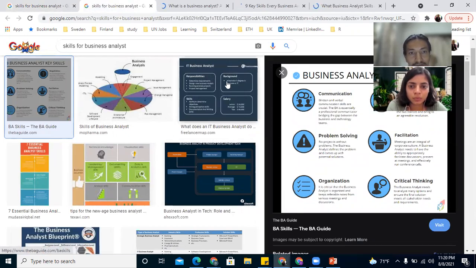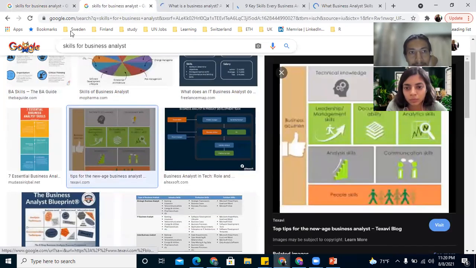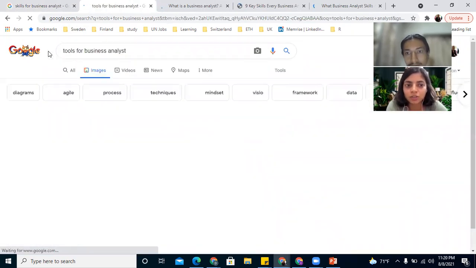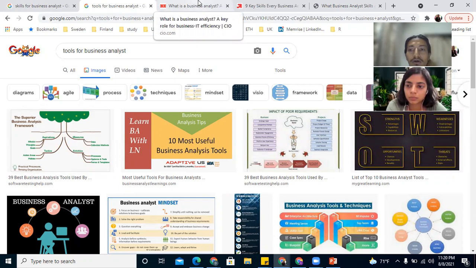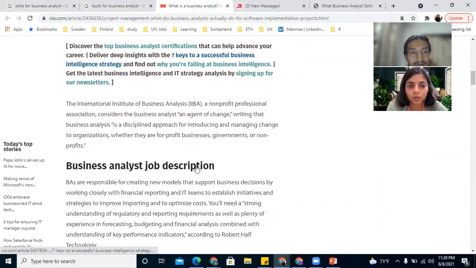Again, these are more of soft skills. So I see that you have to have IT knowledge, no? It's not mandatory. There are business analysts who are working in non-IT roles also, but they'll be working more on data. So if you know some tools to work on data, then that is sufficient to start your career in a business analyst role at entry level.